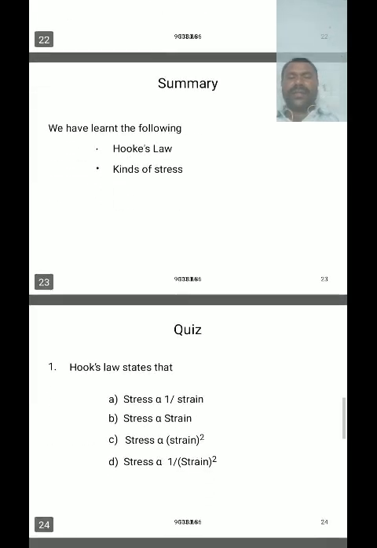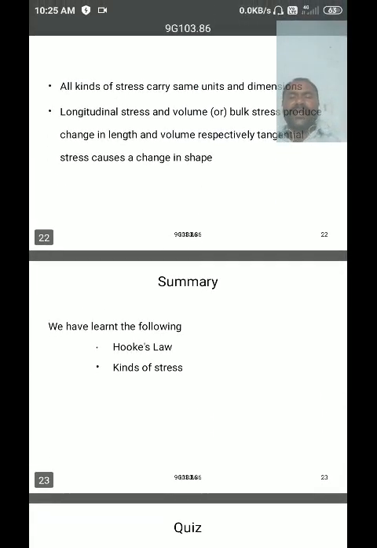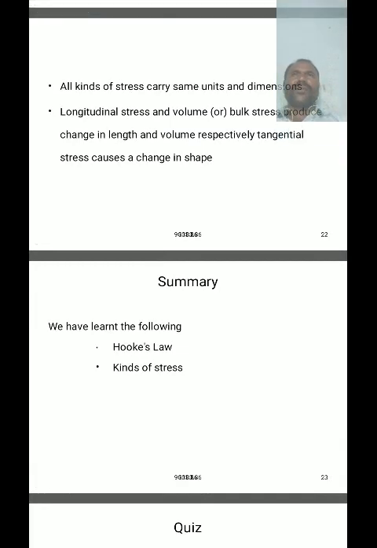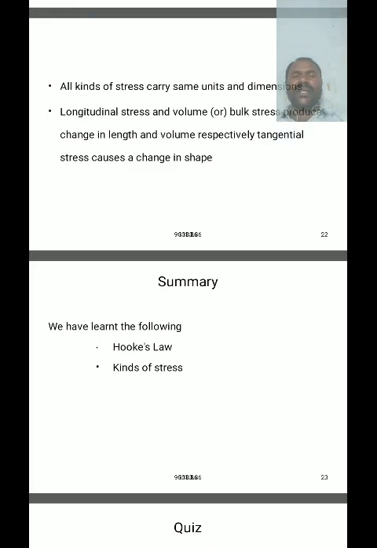And the types of stress are generally two types. One is the normal stress and the other is the parallel stress or tangential stress. Normal stress is of two types: longitudinal stress and volume stress. In longitudinal stress there are two types: tensile stress and compressive stress.